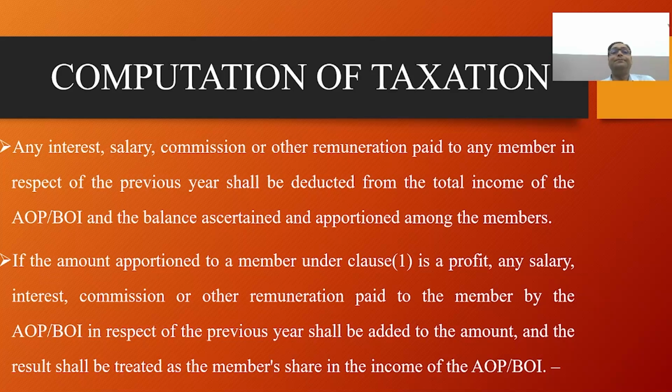Number 3, members liable to tax at a rate higher than the maximum marginal rate, as per section 87.